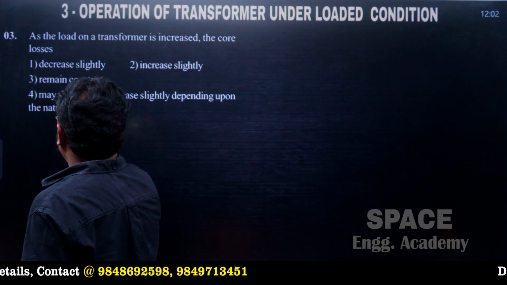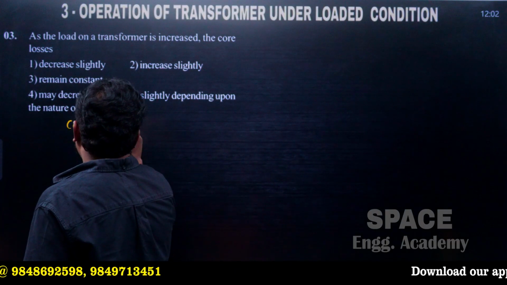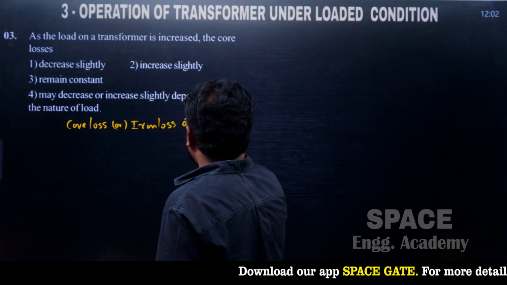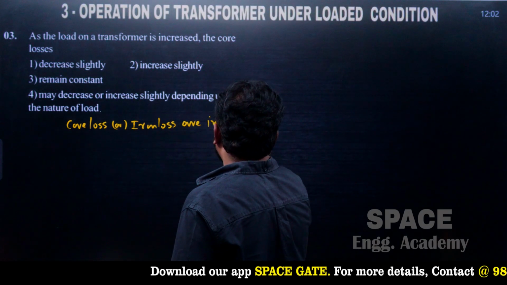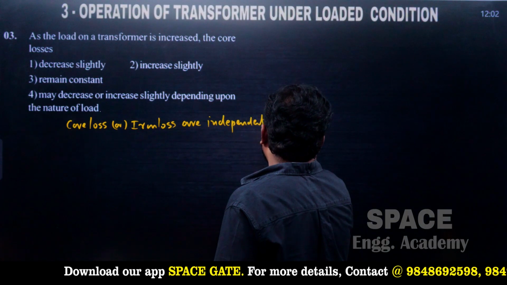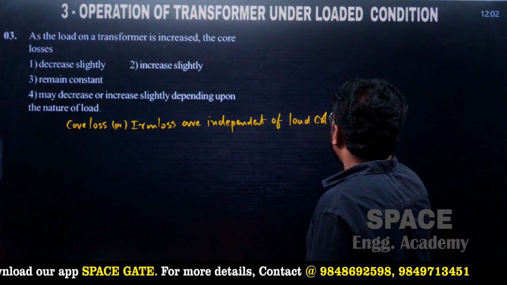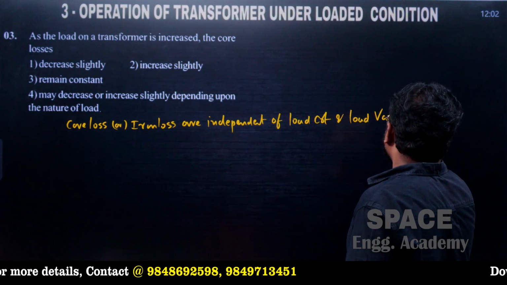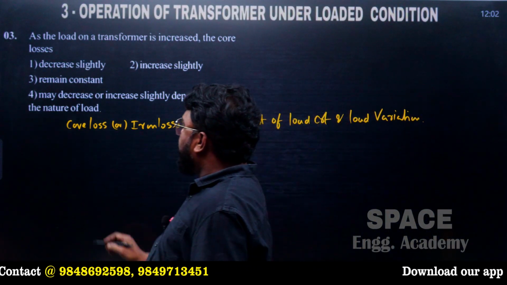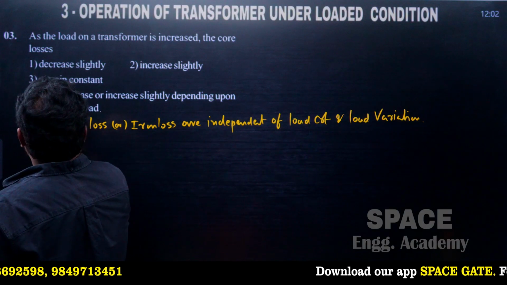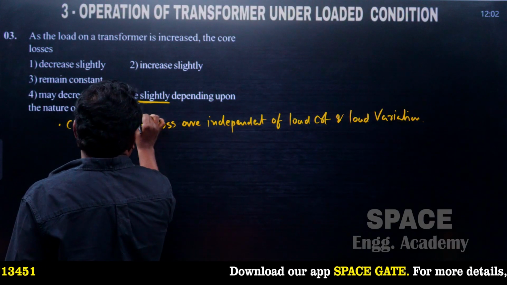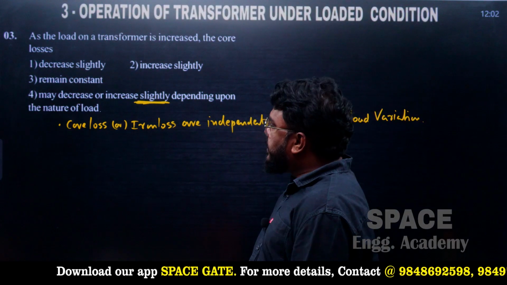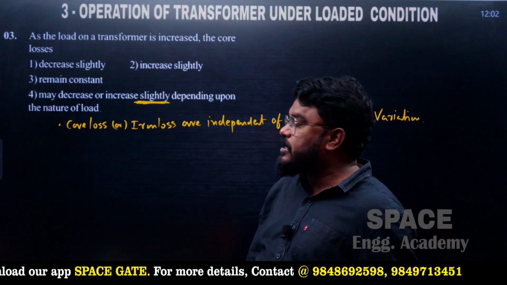Core loss, this is a core loss or iron loss, are independent of load current and load variation. But in the options it is mentioned that it may decrease slightly, so this word makes a big difference in selecting the answer. So may decrease or increase slightly depending upon the nature of the load.